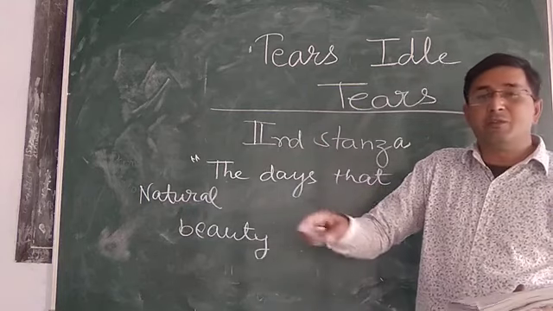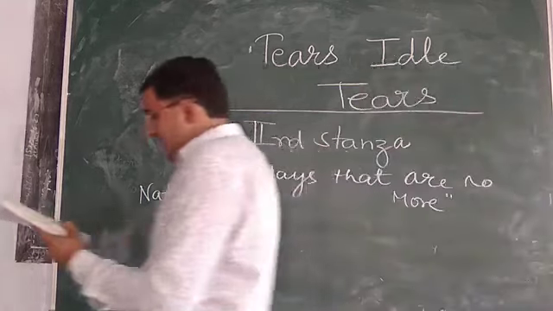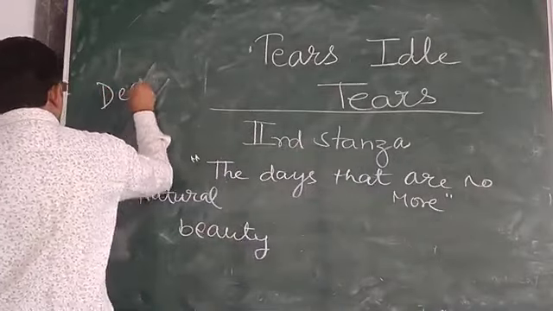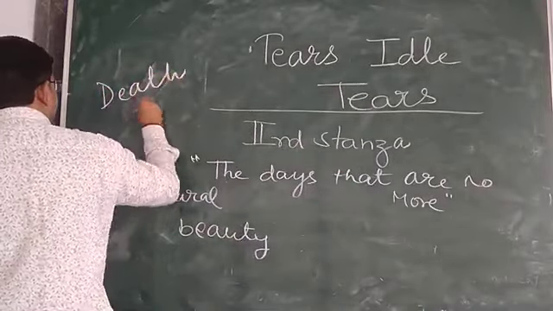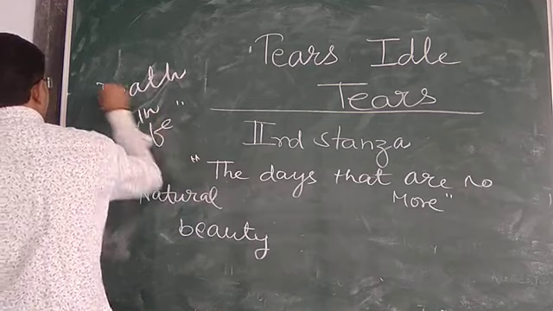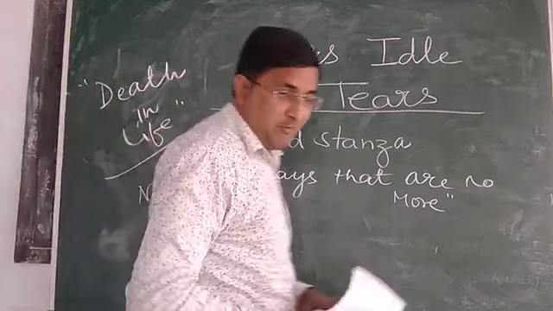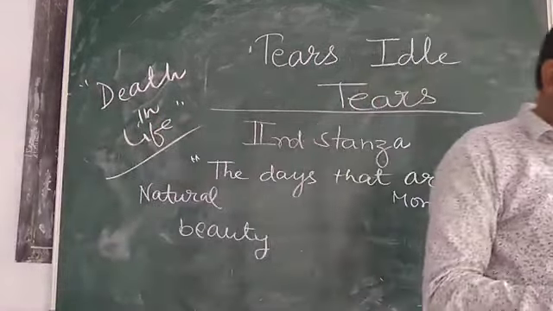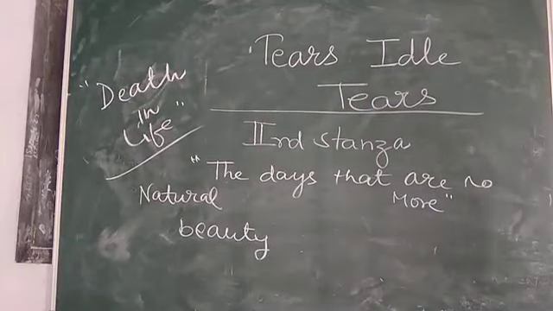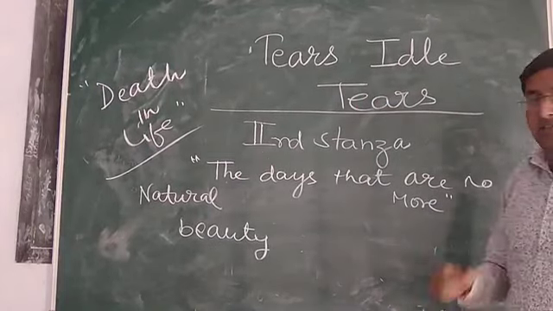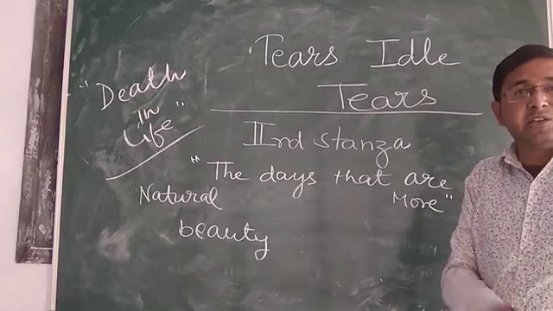Oh, death in life. Very important, death in life. See what the poet says at the end: the days that are no more. This is the stanza we are going to discuss. Now the poet speaks about the reason.